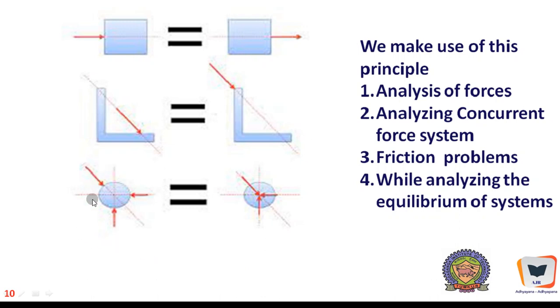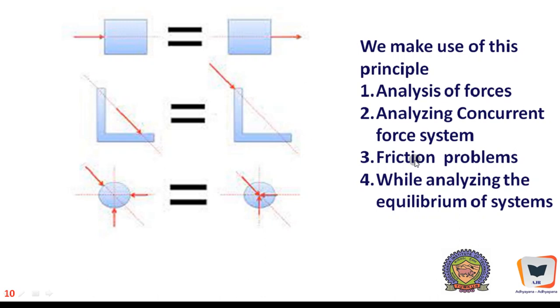And here is a sphere which is subjected to forces in this direction and in this direction, and we will just move them so that they make a confluence, they get concentrated at a point in order to represent some kind of a concurrent force system. For the sake of making it a concurrent force system, we have just moved this, and our further analysis becomes very much simplified.